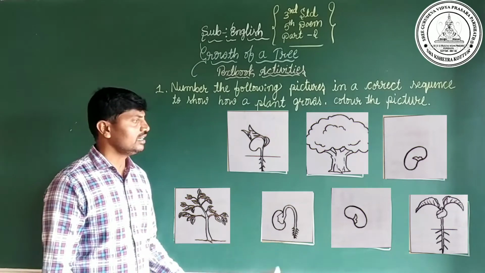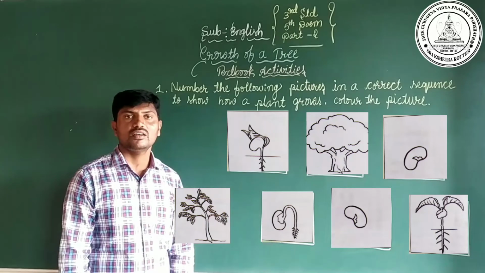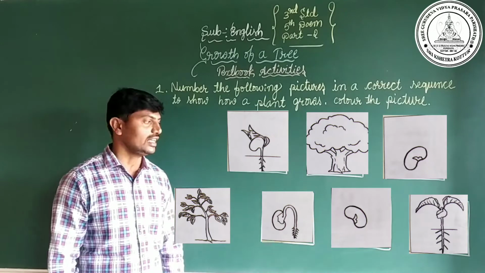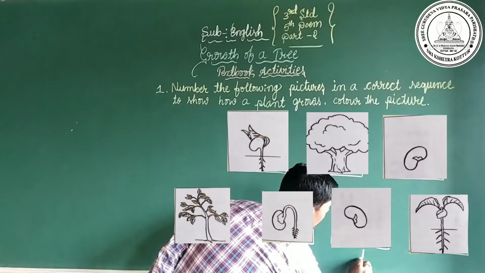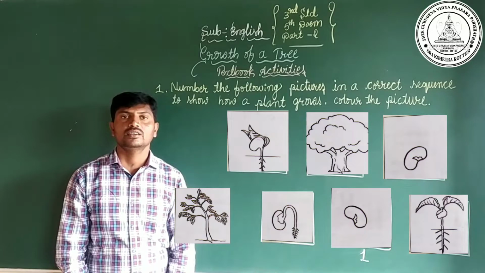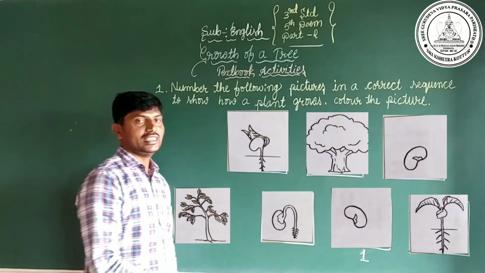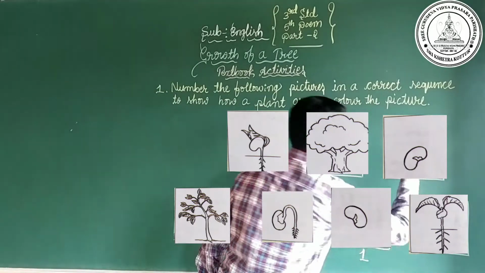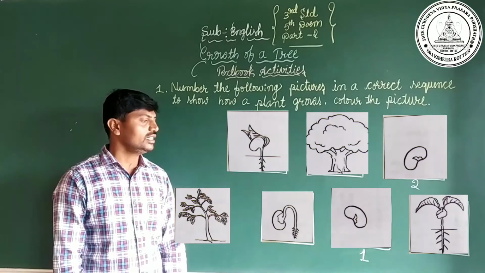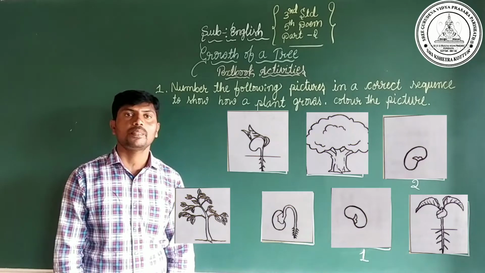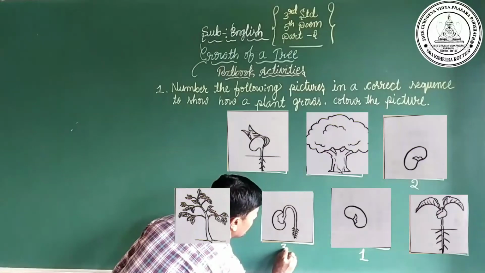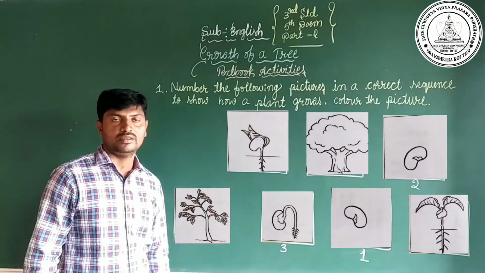Can you say which is the first stage of a growing tree? Yes, the first one is the sixth picture. After that, which is the second one? The second one is this. After that, which is the third one? The third one is this. So we have to write that number three.